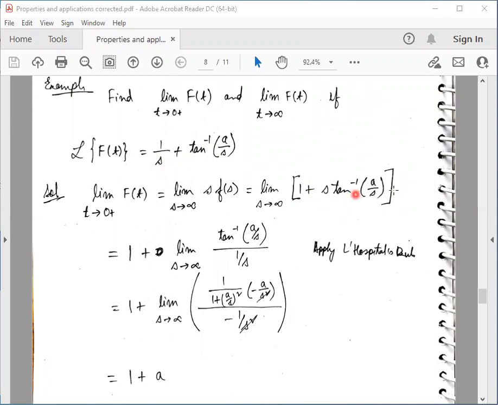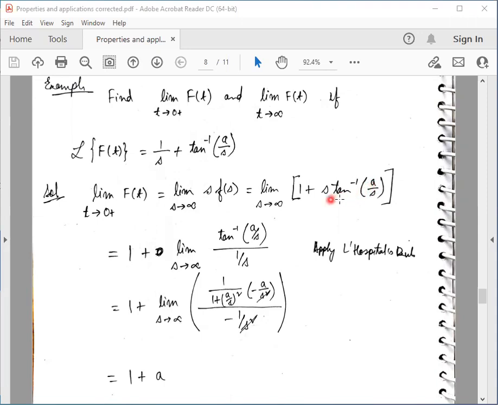So we can open the bracket now. The limit as s tends to infinity of 1 will remain 1. Then the limit as s tends to infinity of tan inverse a by s times s. If we look at this, when s tends to infinity, this s will tend to infinity, and tan inverse a by infinity is 0.